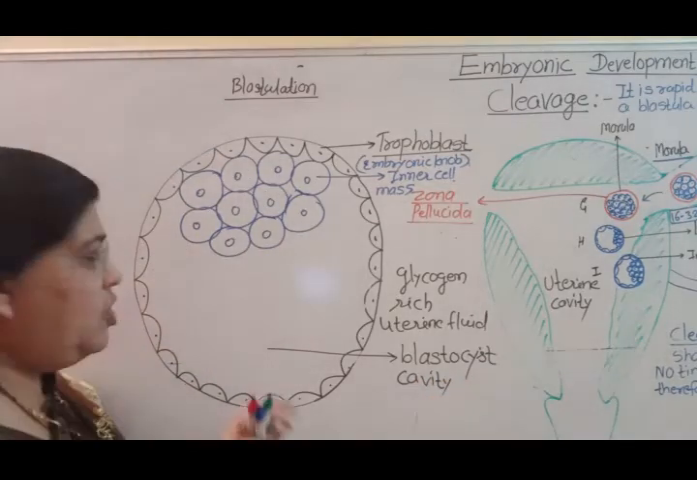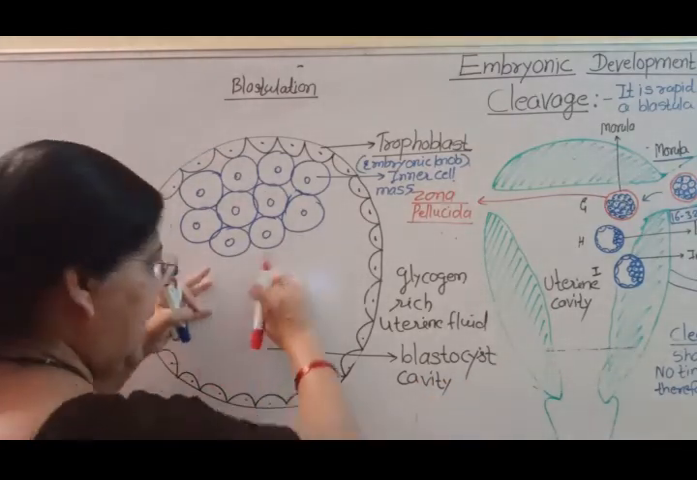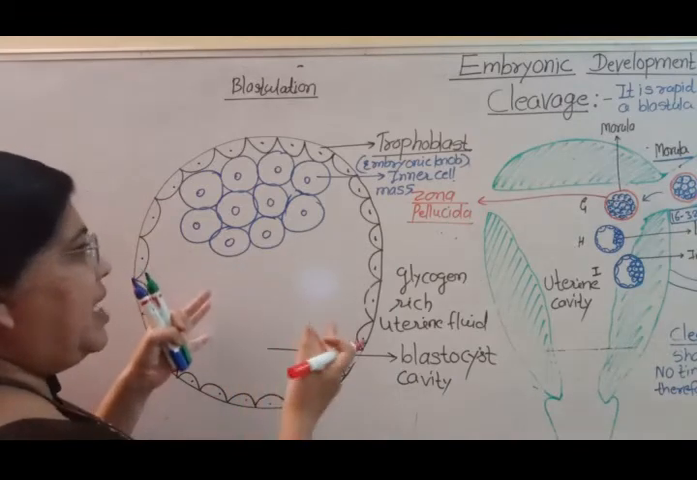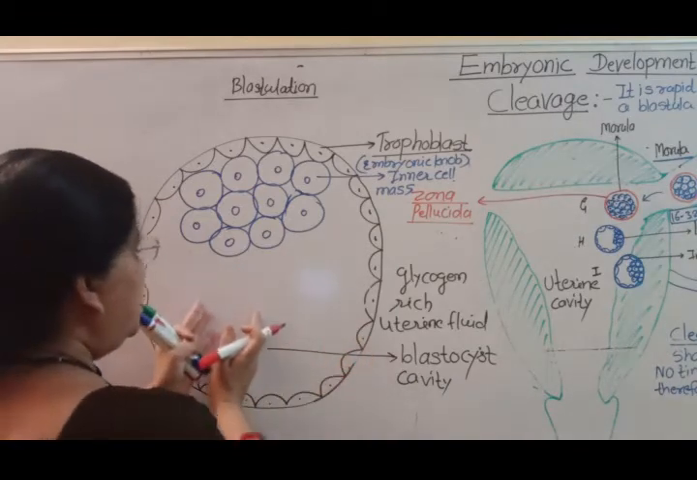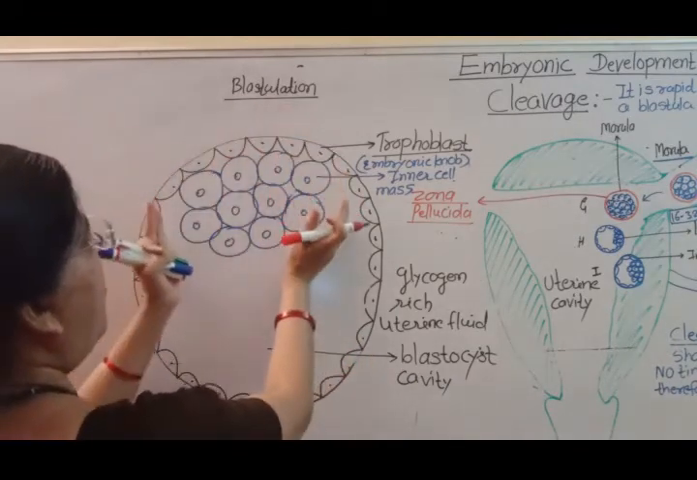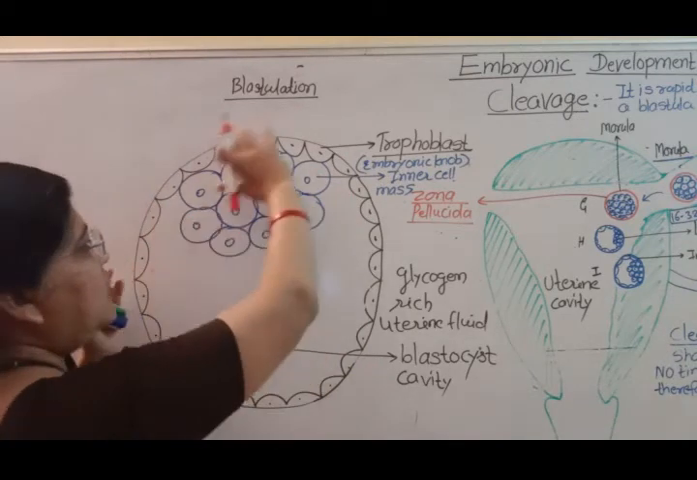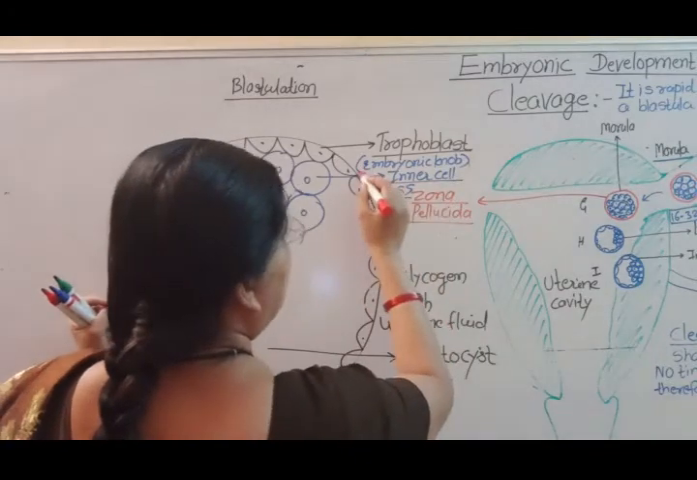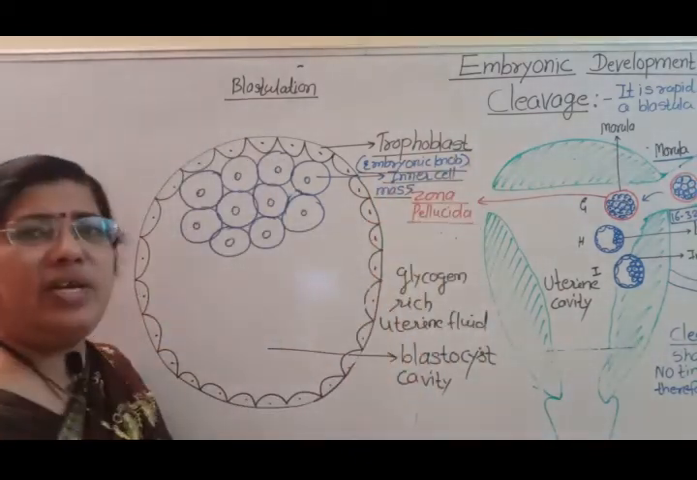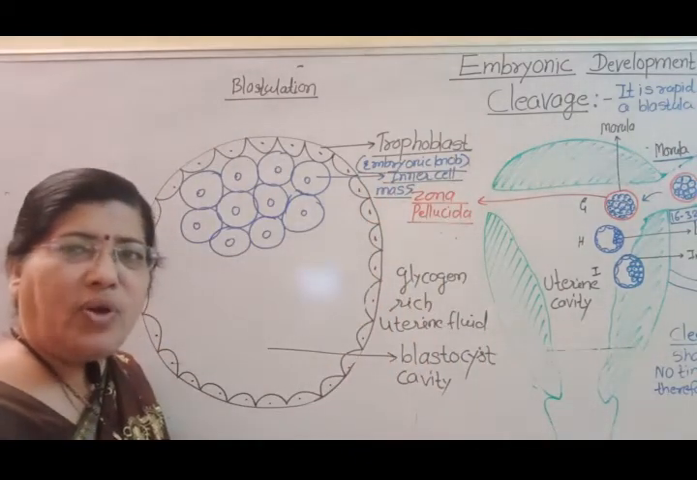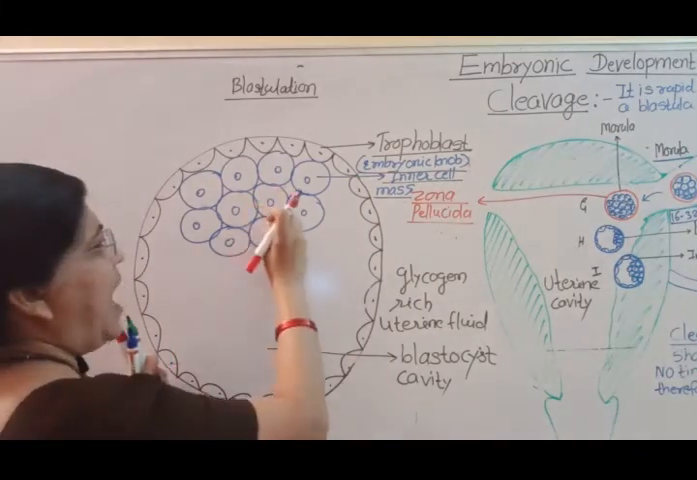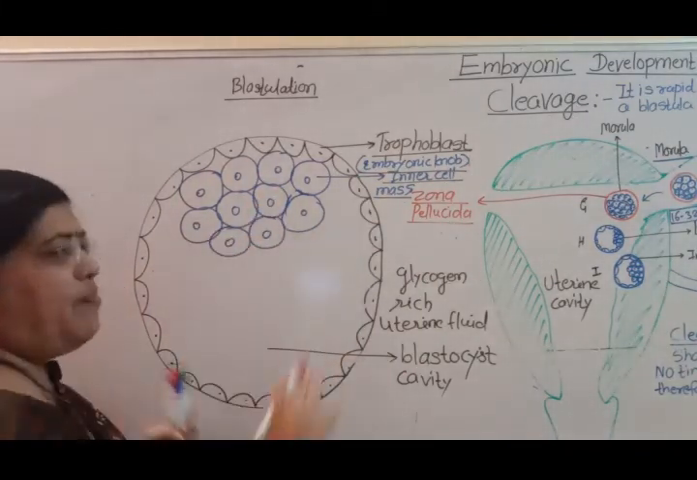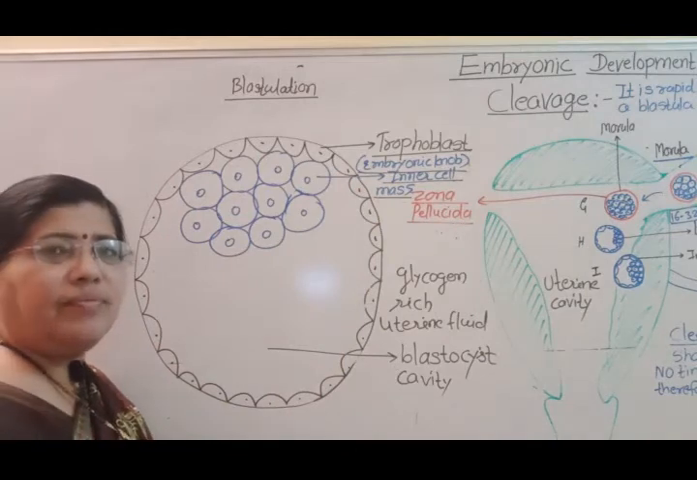Due to formation of the blastocyst cavity, the cells which were compactly arranged in the morula are pushed to one end of the embryo and form a mass of cells. This mass of cells is called the inner cell mass, also called the embryonic knob or embryoblast cells.